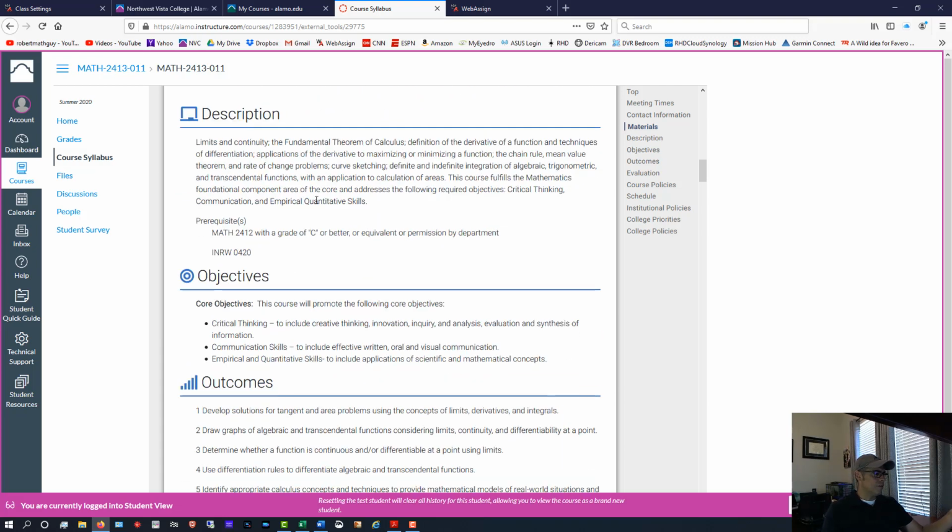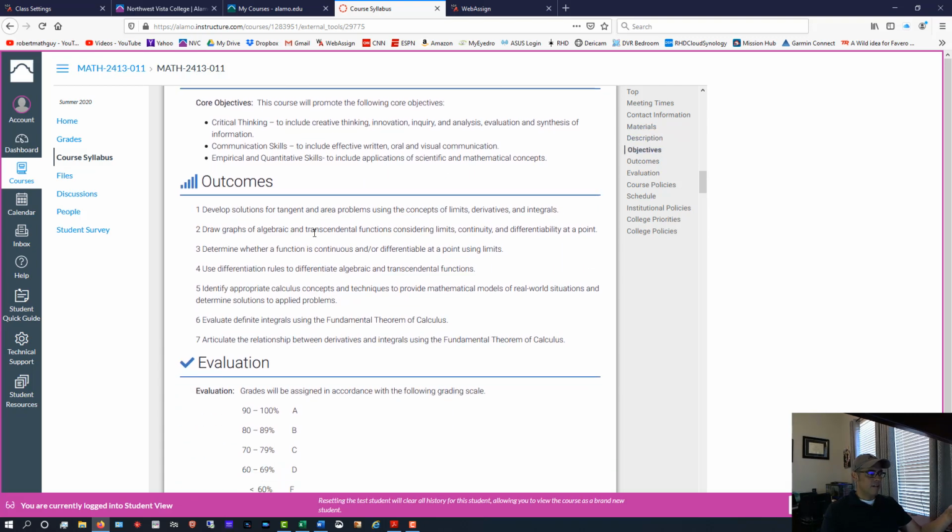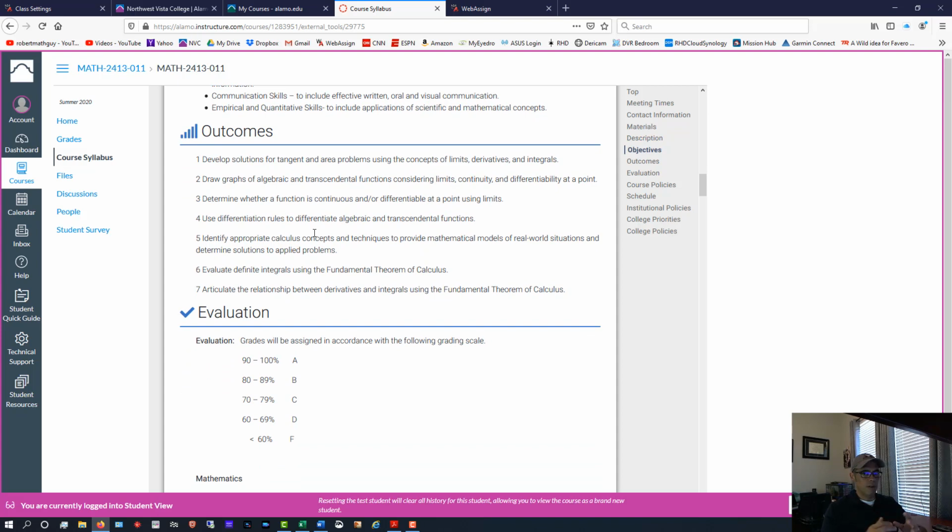Now, I'm not going to go through the description and objectives and outcomes of the course because they're going to be different for Cal 1 and Cal 2, but you can read those. Those are pretty much given to us by the state of Texas, so that's what we have to cover, and that's what we intend on doing.